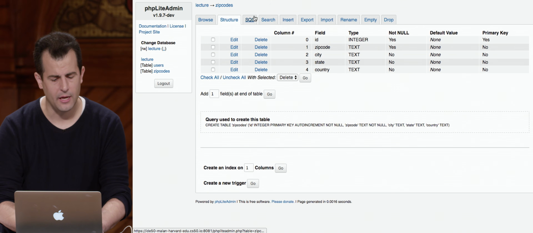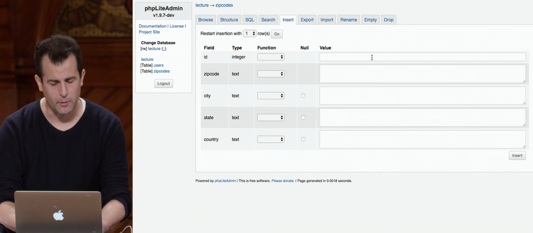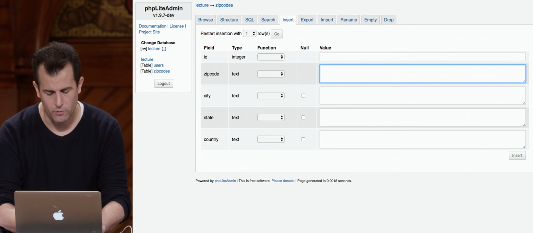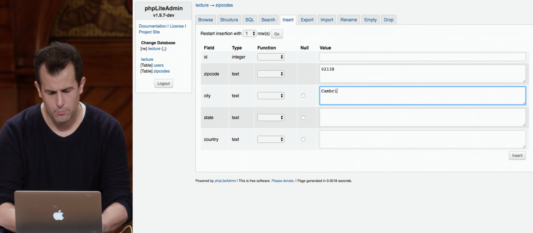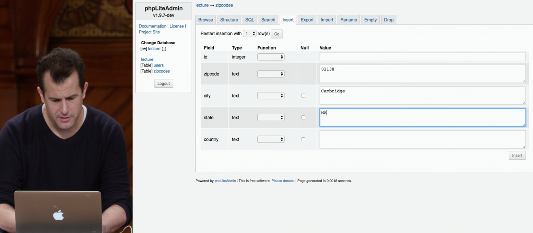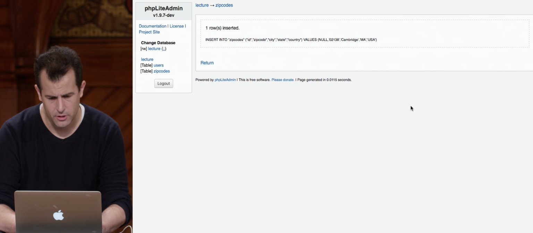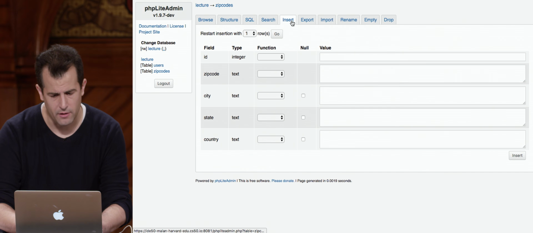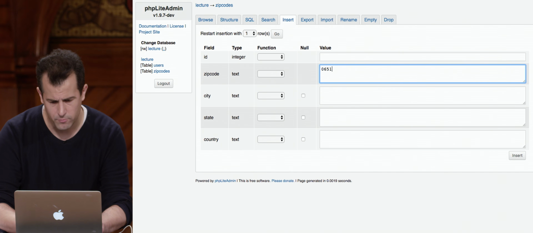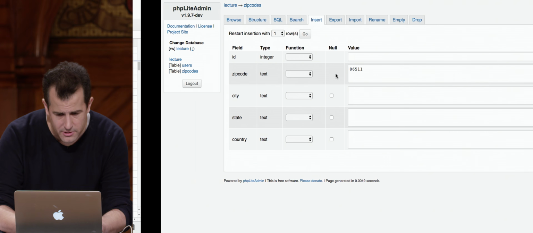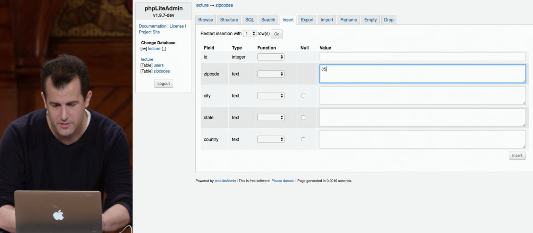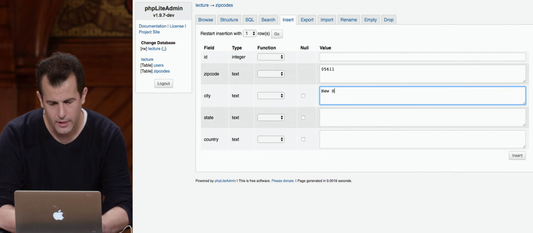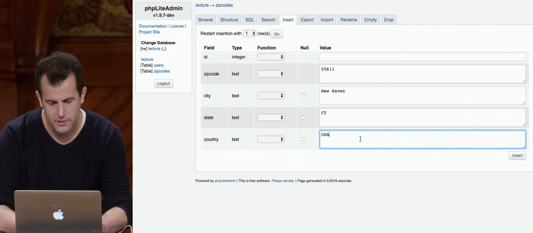Let me insert really quickly. I'm going to use the web form. Zip code of 02138, Cambridge, Massachusetts, USA. Insert. Let me insert New Haven as well. So 06511, yep, 06511. New Haven, Connecticut, USA.